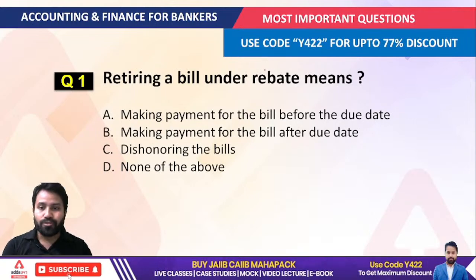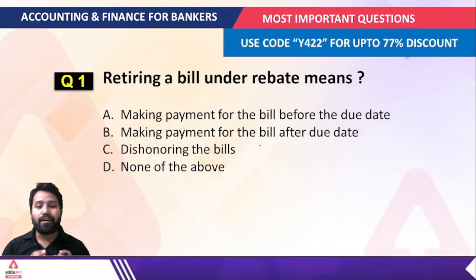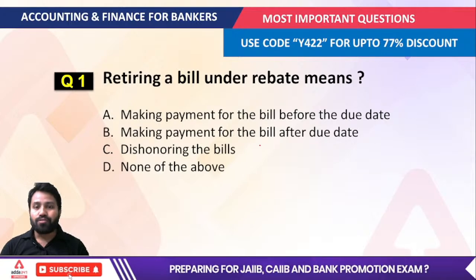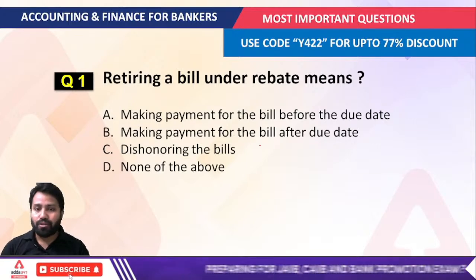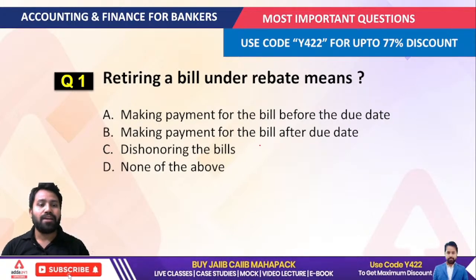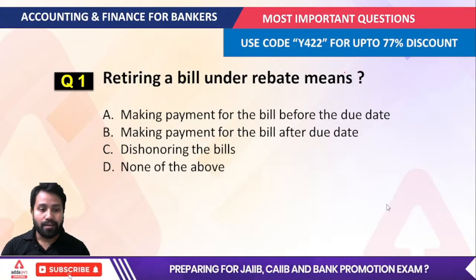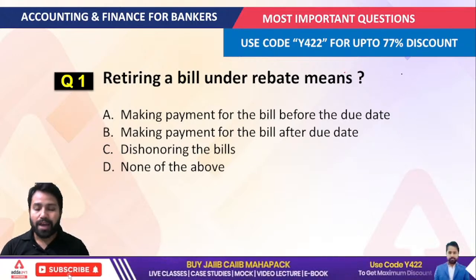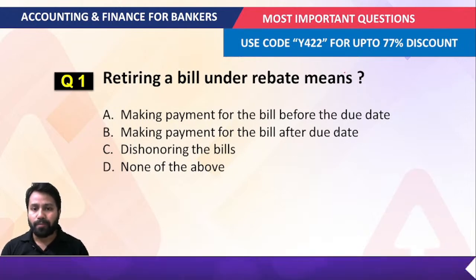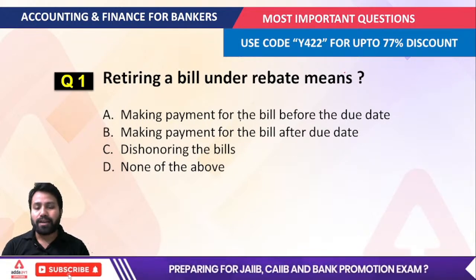So the very first question is: retiring a bill under rebate means? What we understand by this, whenever we talk about retiring a bill, you can understand when we talk about the bill of exchange. There are three parties: drawer, drawee, and payee. This is the most important thing to understand. When we talk about retiring a bill, it means payment of the bill before the due date.